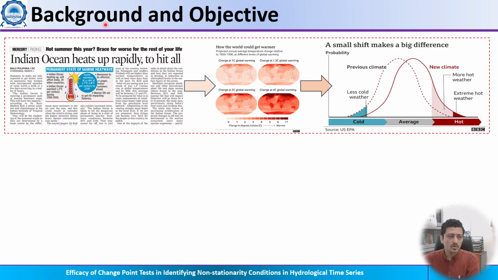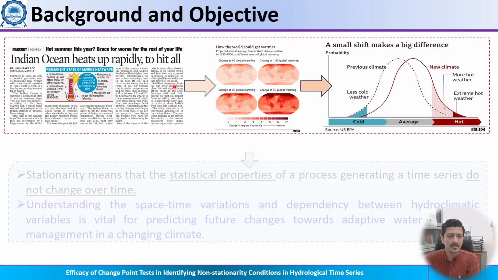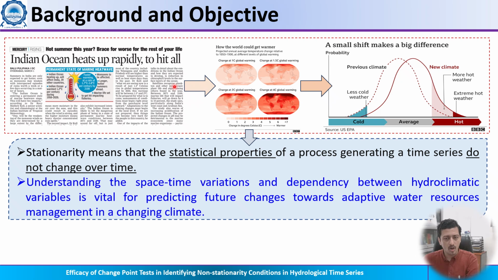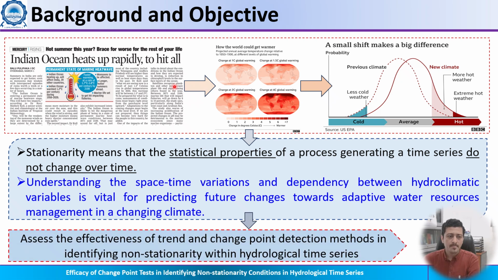As we all know, climate change is causing shifts in mean and extreme conditions, and that is why it is important to understand the context of stationarity, which is the cornerstone of all hydrologic designs. Stationarity means the statistical properties of a process generated over time do not change, and thus we call it a stationary process.